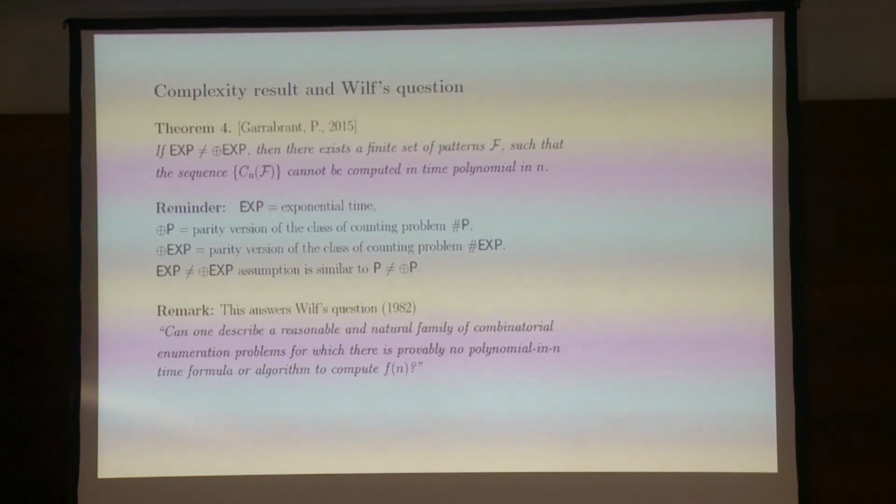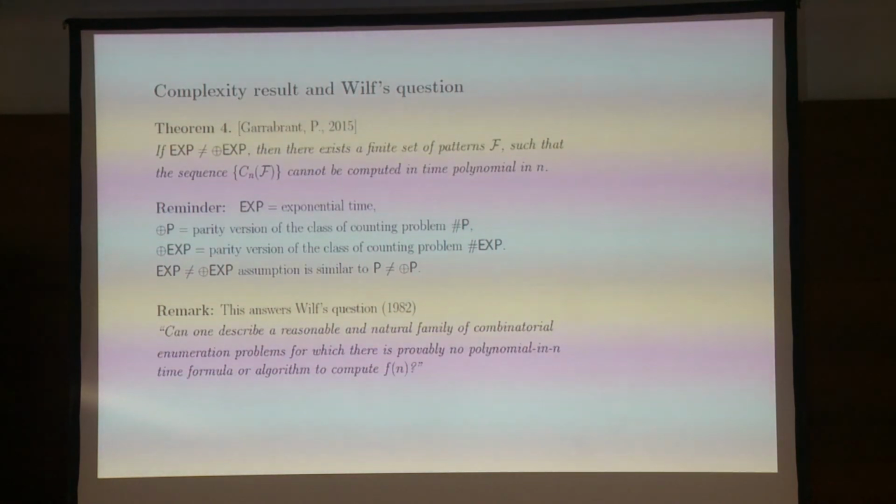So now I really want to go back to Will's question and answer it in the best way I can. These are complicated symbols here. If P is not equal to parity P, then there exists a finite set of patterns so that the sequence cannot be computed in time polynomial in n. Here is what I mean. Think of that as some kind of complicated complexity theory assumption.